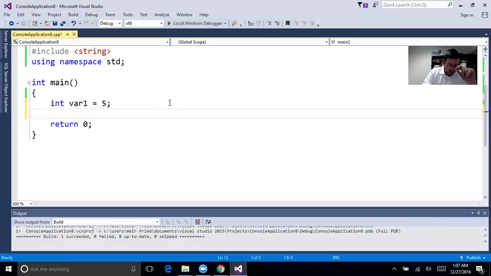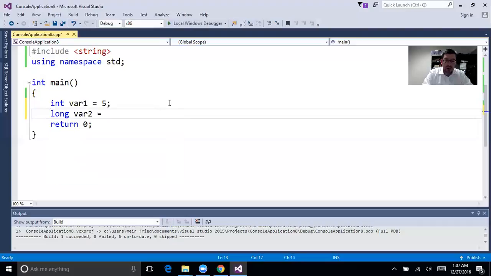An integer is something that takes up 4 bytes, and that means bytes, meaning there's 8 bits per byte. You're going to have -2 billion to about +2 billion, about. That's how many numbers an int can deal with. There's different types of things that we could use. For instance, we could use something that would just be positive, which would be an unsigned int, or something like that. We could use a long